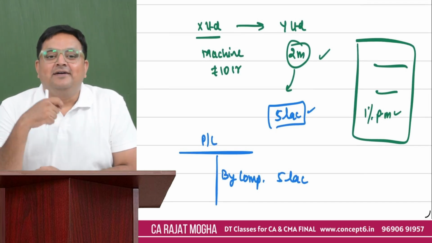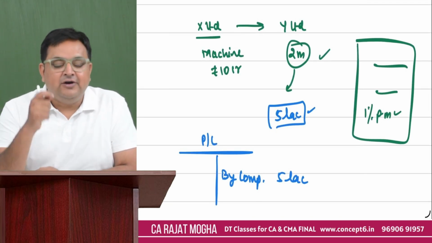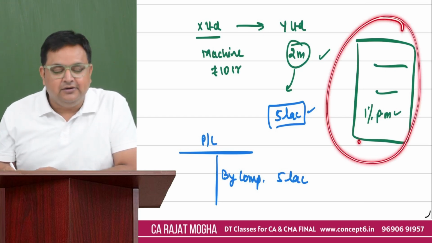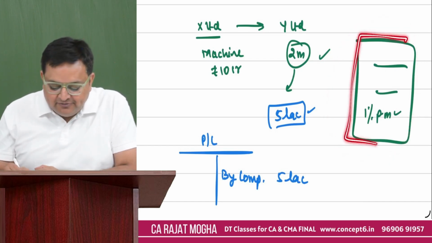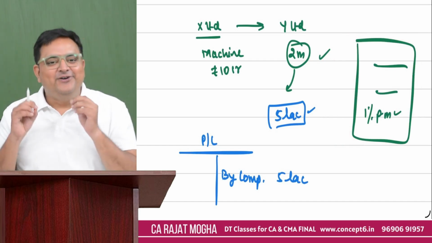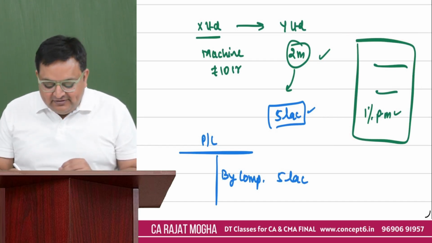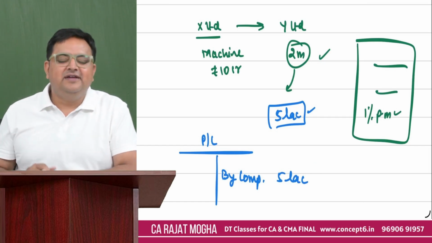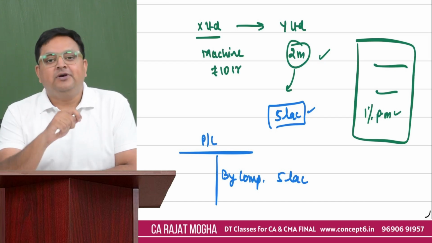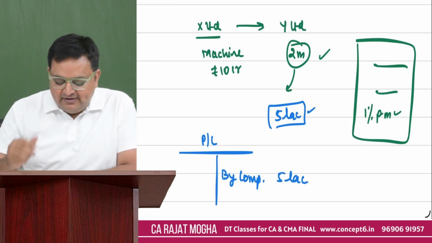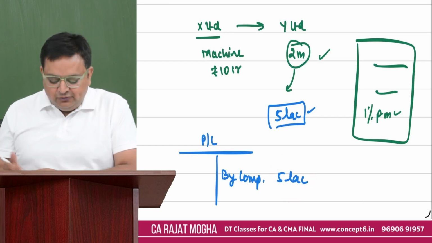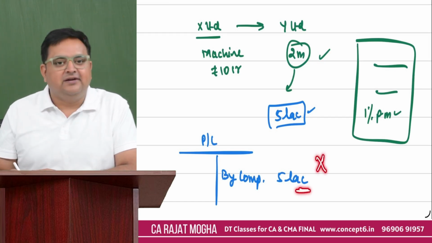Guys, please tell me, what was the charging section telling you? If there is a modification of a contract, if there is a termination of the contract. Please tell me whether this contract is terminated. No. Whether this contract is modified, the answer is still no. Neither is the contract terminated nor modified. So this is not covered under the charging section. There is a very important landmark judgment of the Supreme Court, Saurashtra Cement, which says that this amount which you have received is not on modification, not on termination, so it is not covered under the charging section.